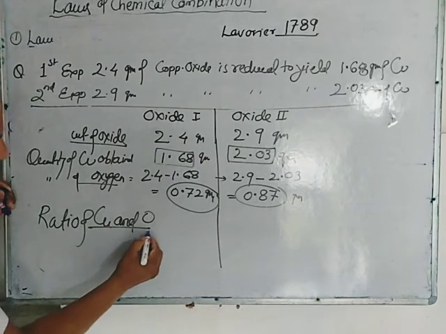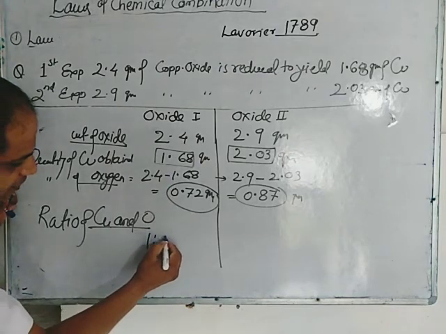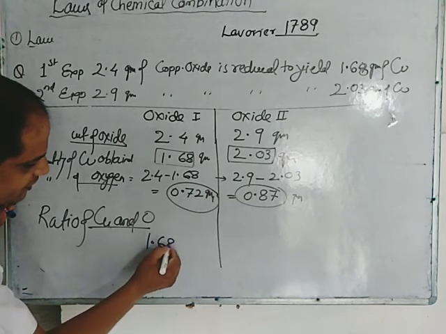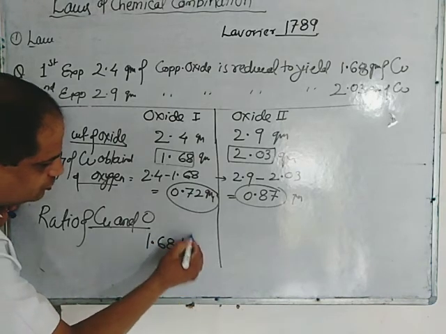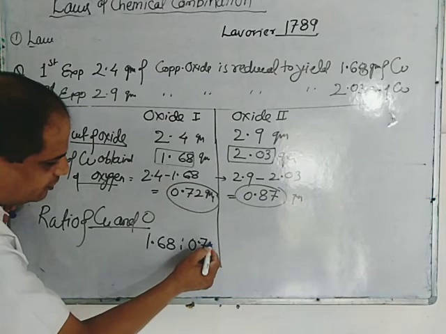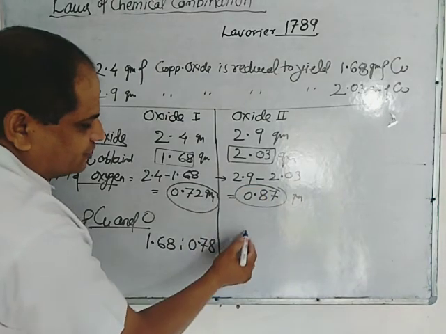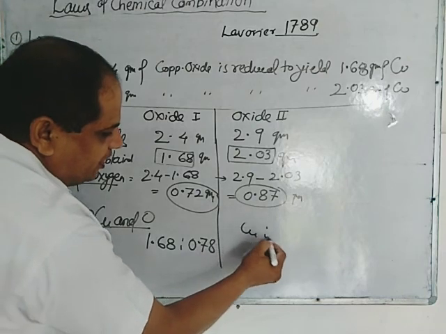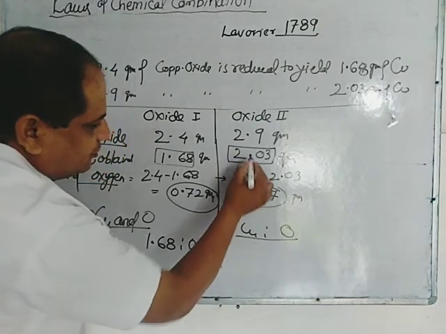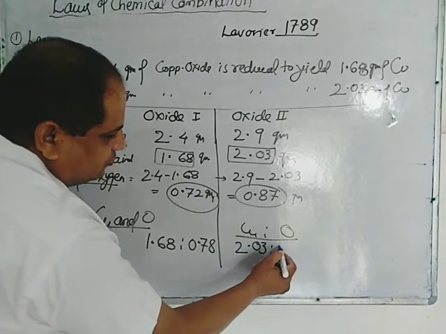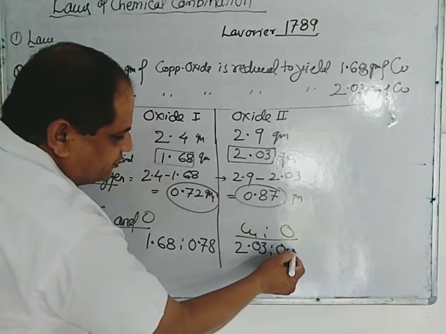So what will be the ratio? 1.68 ratio 0.72. And what will be the ratio here? Copper and oxygen, 2.03 ratio 0.87.